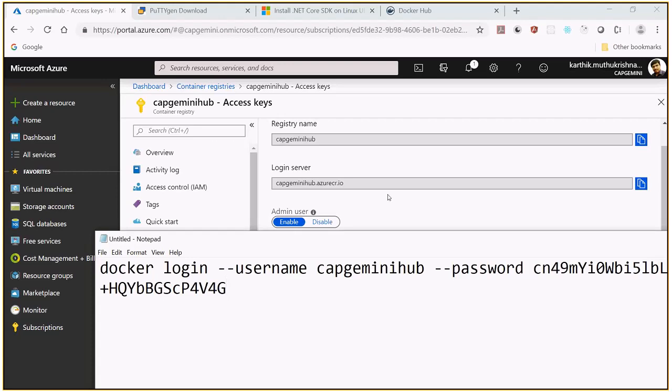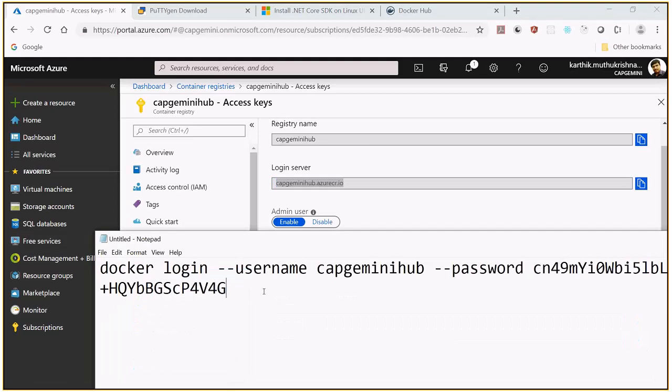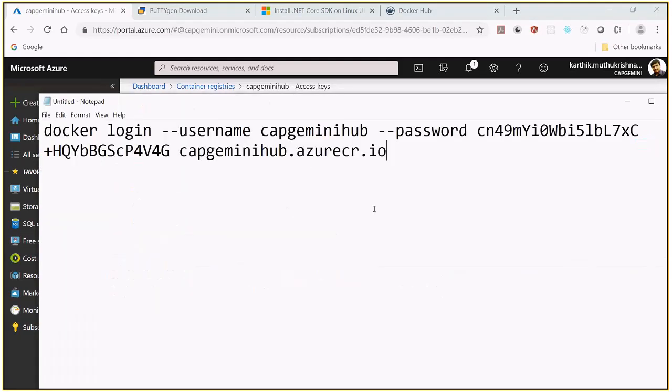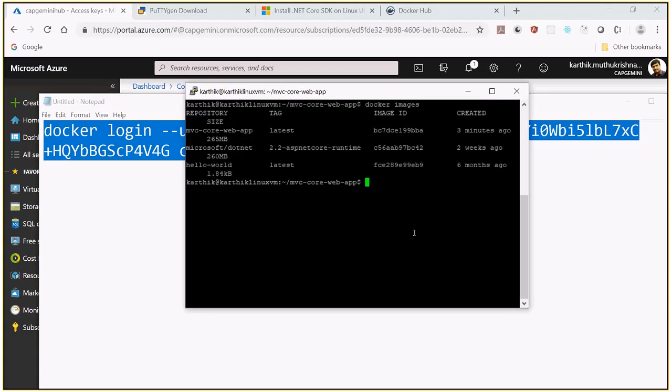After pasting that, you just need to provide your login server detail. So this is your login server. So look at this command, docker login username. From my Linux machine, I'm going to do this. So I'm just going to log in into this, press enter.